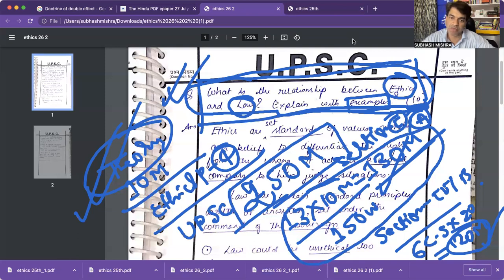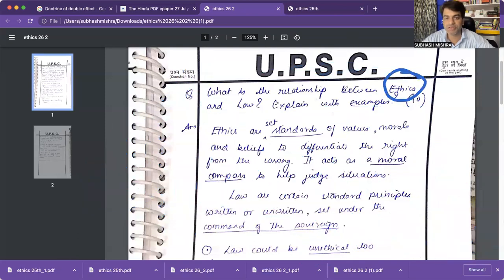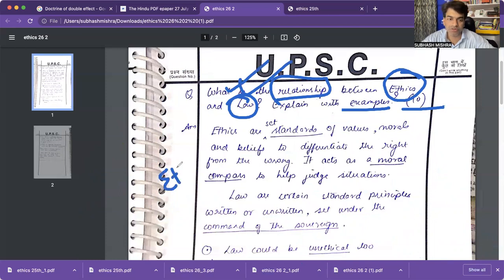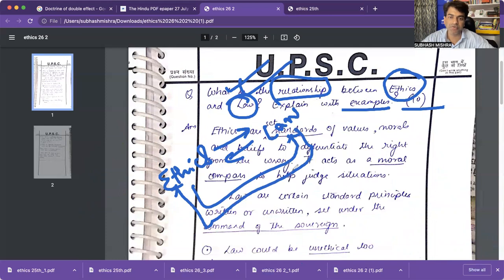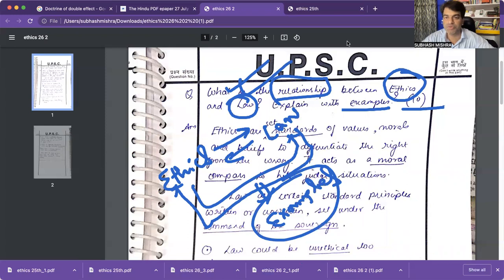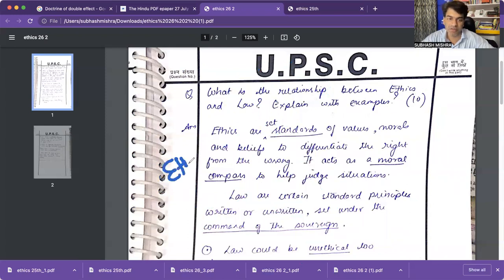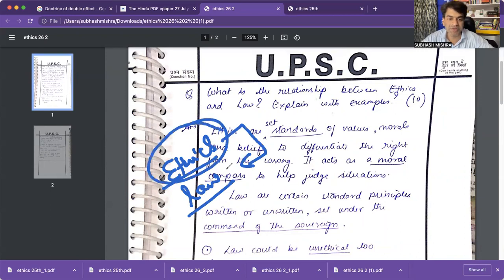So let's start. Let's see again: the relationship between ethics and law, and with examples you have to write. The question seems very clear. It is about the relationship between law and ethics: how ethics is related to law, how law is related to ethics, and in between you have to give the examples also. First of all, you need to understand what ethics is and what law is. If you don't know the difference between them, you cannot come to the commonalities either. So please understand the difference between these two.